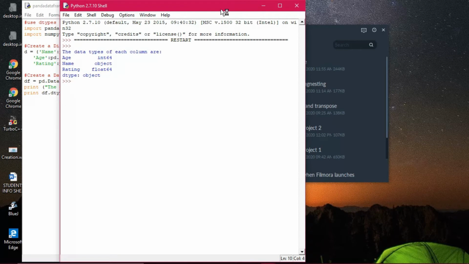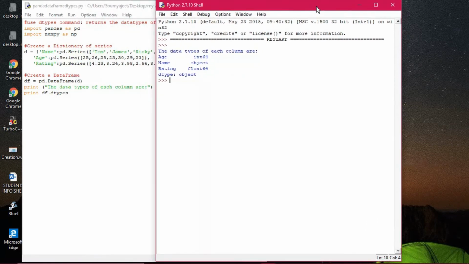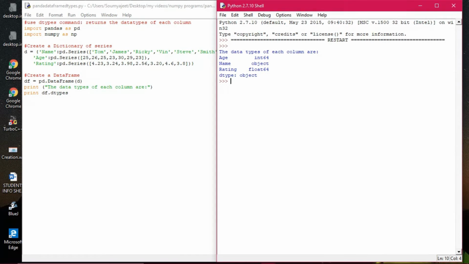Yes, what it is showing, it is showing the dtypes. dtypes is also a command like axes, it is not a method. So here we are having the 3 series in the dictionary: name, age and rating. Can you see this one? Name is having object type, and it is showing name first because it is showing alphabetically, that's why age, name and rating.